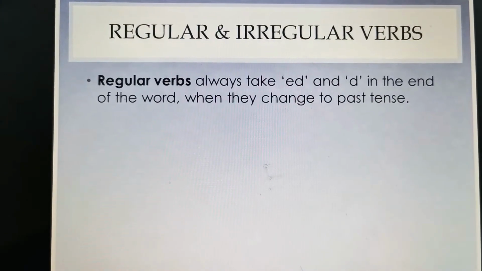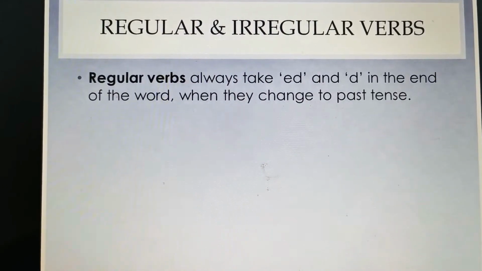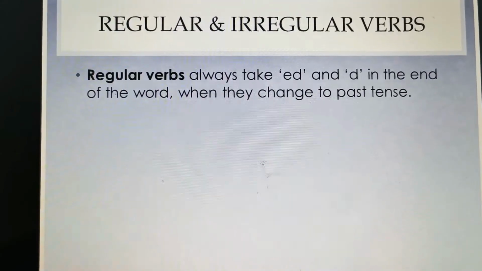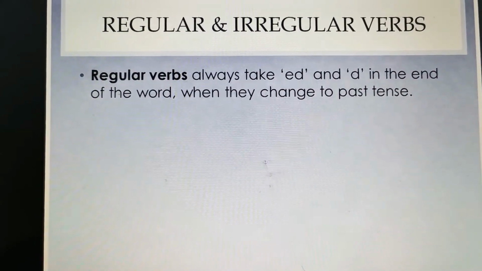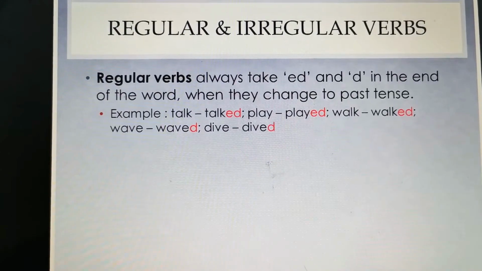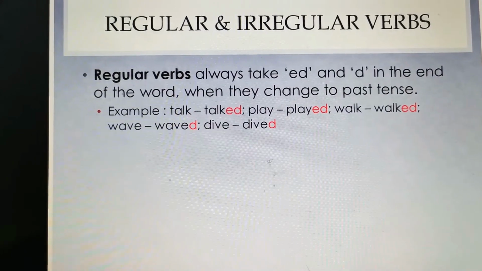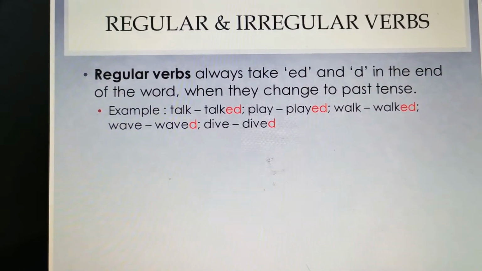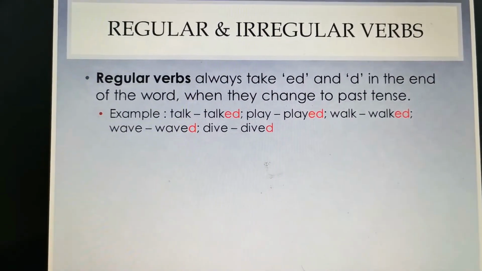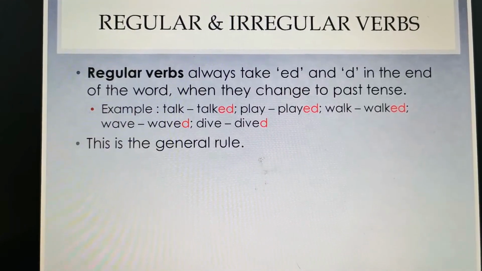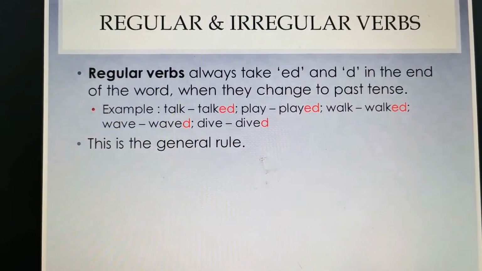Regular verbs. Let's take a look at those at first. We've already done these and we know that regular verbs always take ed or d at the end of the word when we change them into past tense. For example, talk becomes talked with ed, play becomes played, walk becomes walked, wave becomes waved, and dive becomes dived. Now, irregular verbs are not like these. This is the general rule for all regular verbs that we need to follow.